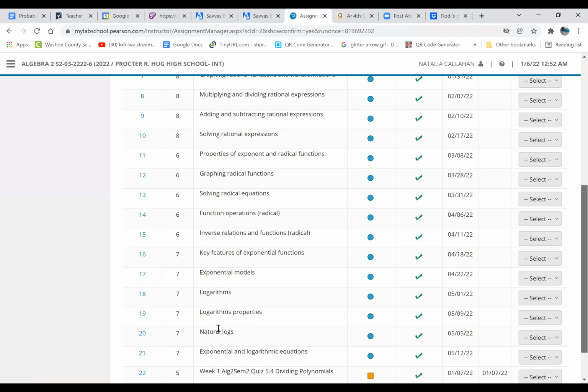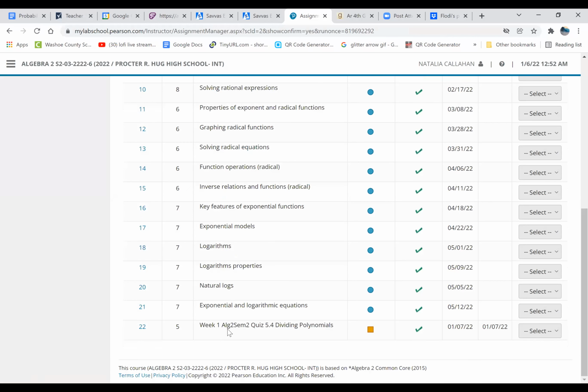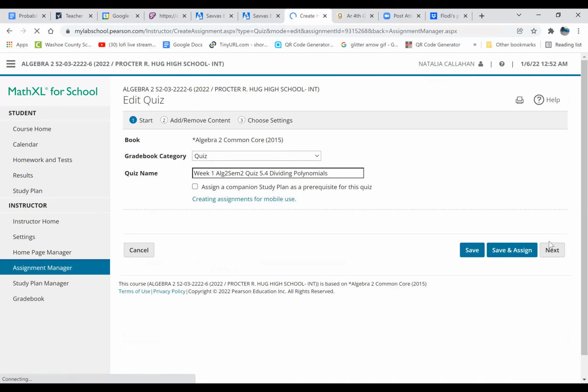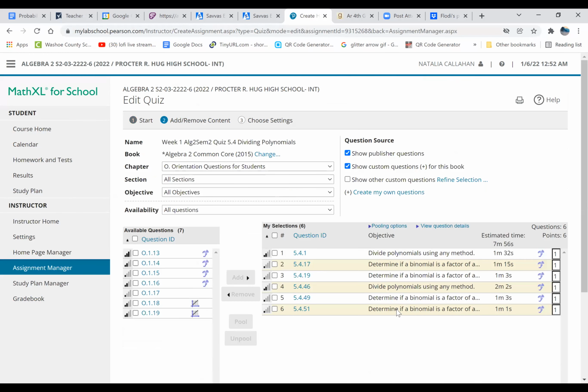Your quiz looks like this. This is Week 1, Algebra 2, Semester 2 quiz, 5.4, dividing polynomials. So I'm going to go over here and select Edit. There are only 6 questions, so it's not a lot. That's kind of a nice thing.